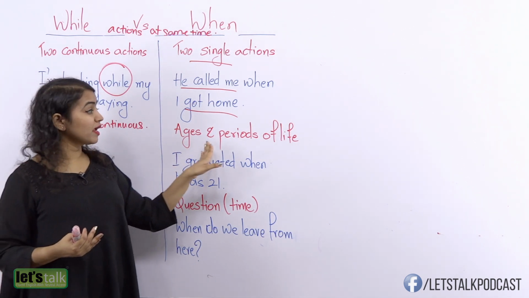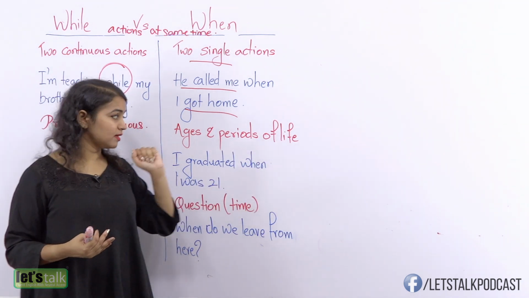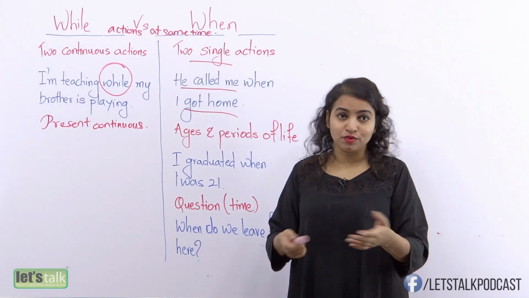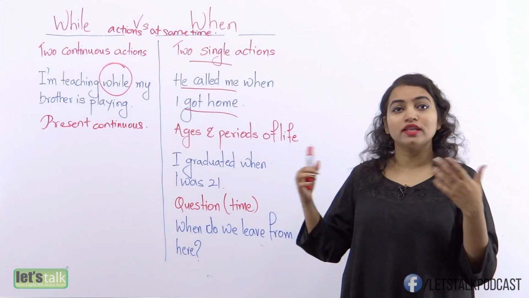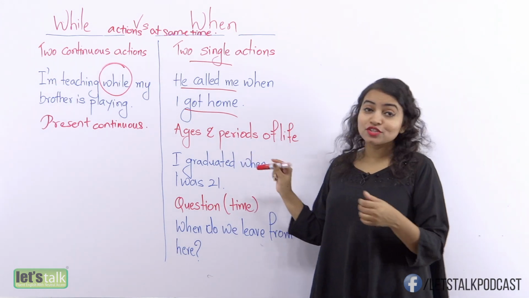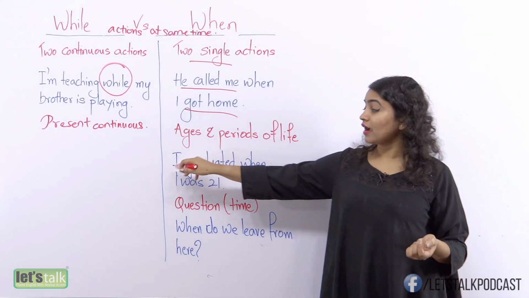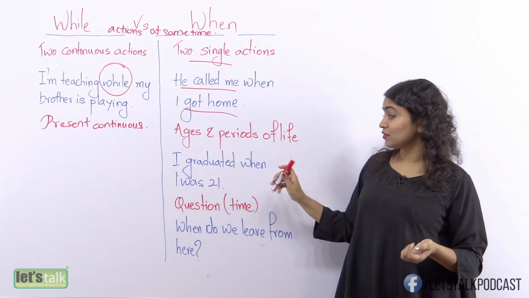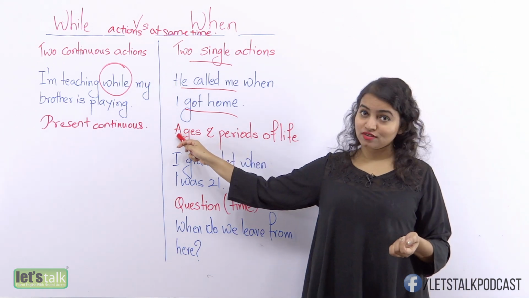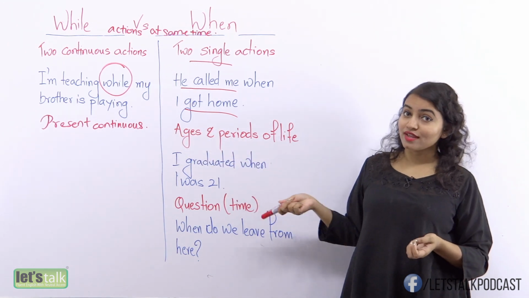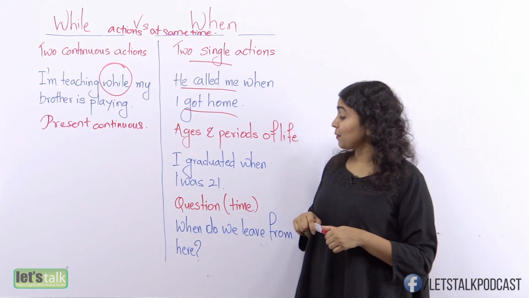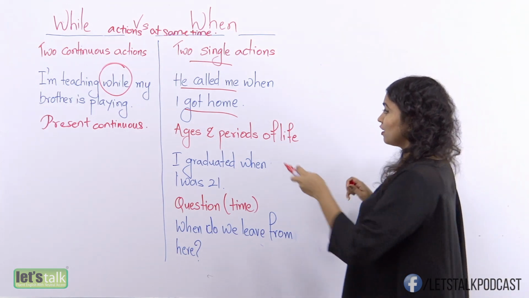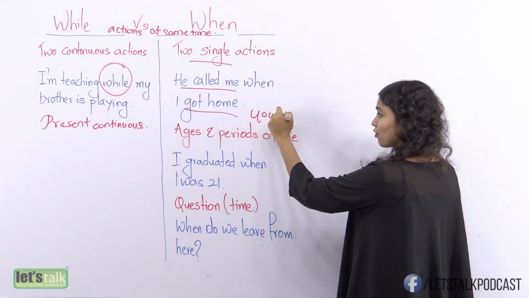For example, when you're talking about ages and periods of life. If you're talking about an age, how old are you when you're 6, when you're 8, when you're 21? So you will use the word when. So I graduated when I was 21. So we are talking about an age. Therefore, you will use the word when. What about periods of life? So periods of life relate to youth or your childhood.